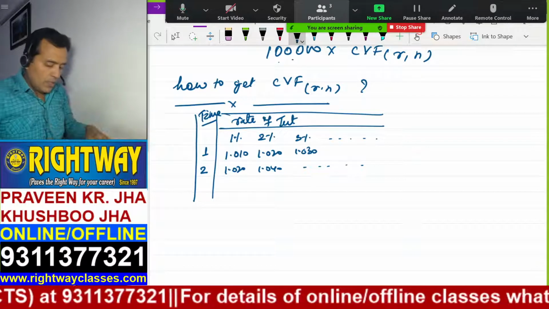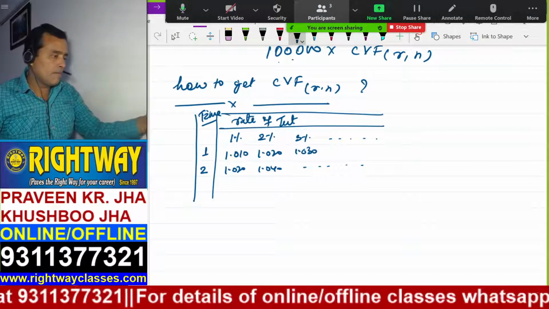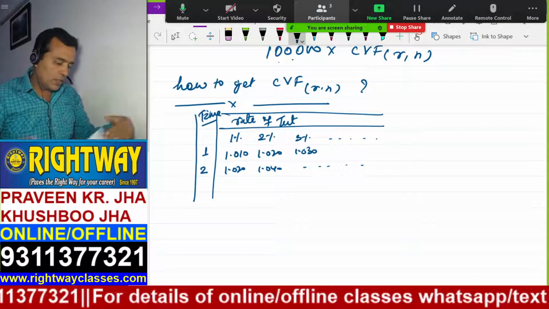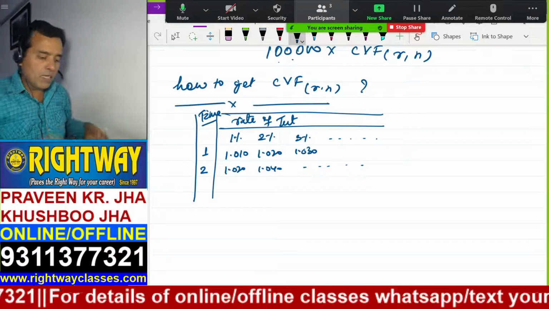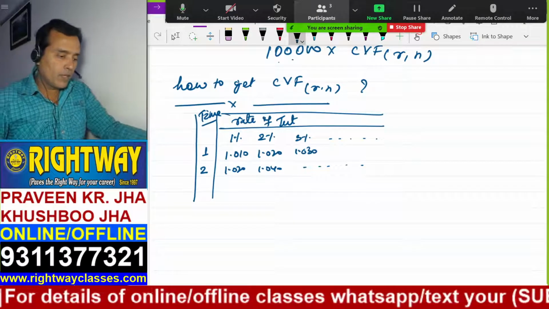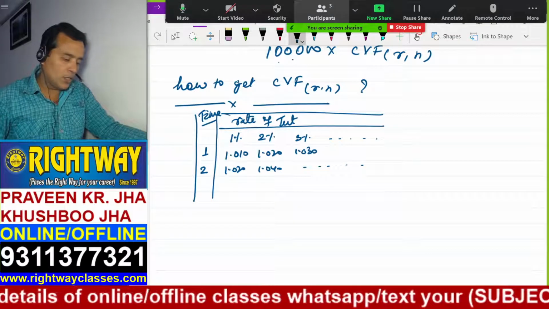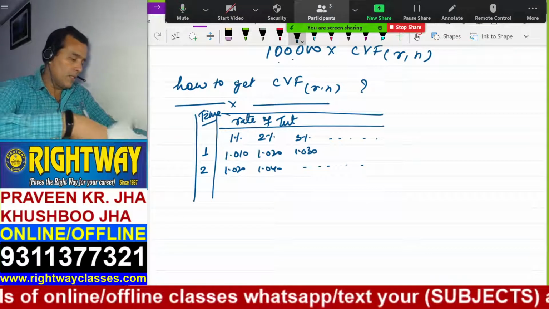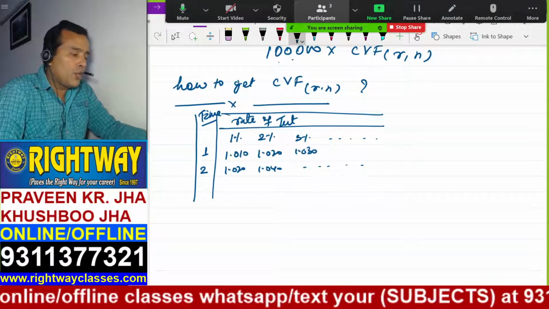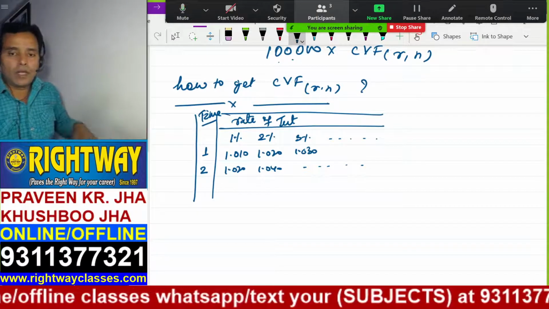In this book, the maximum number of years given is 30, so you can find out till 30. And the maximum percentage given is 30%, sorry, you can find out till 30%. Otherwise, you can also find this with the help of a calculator.